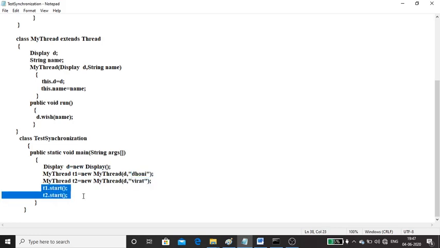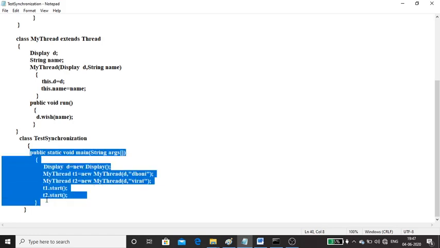Once you call the start function, what will happen? A new thread will be created. So how many threads will be created now? Two threads. And we're going to execute this main function. This will be executed by the main thread. Just forget about the main thread. The main thread will just execute this part, whatever is there in the blue color.